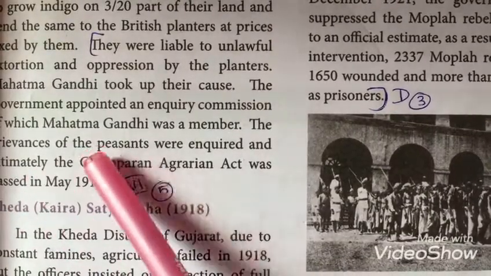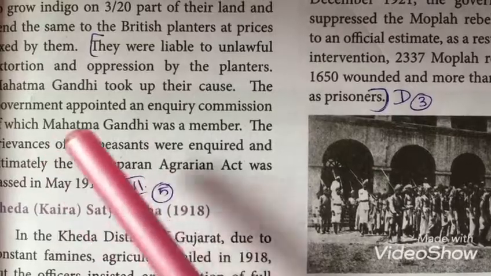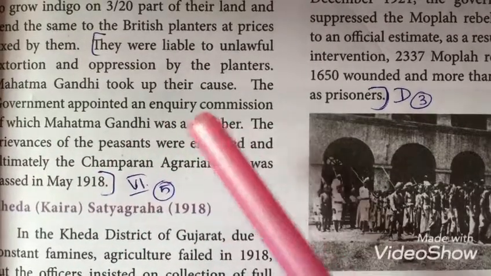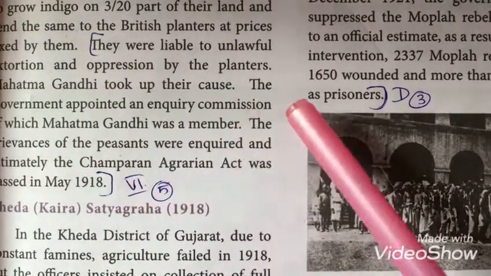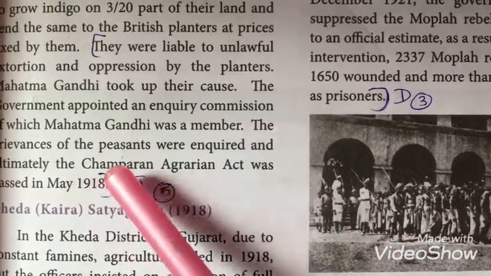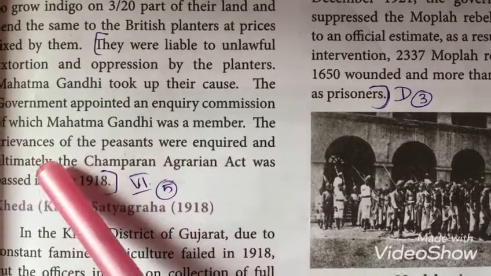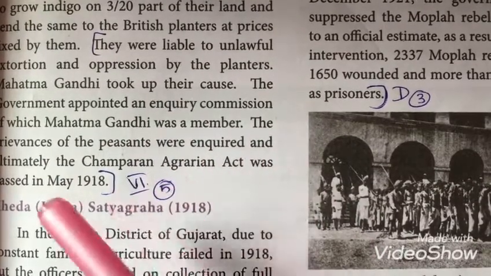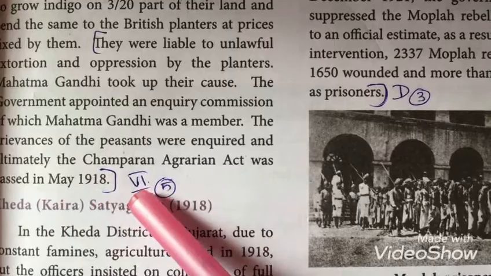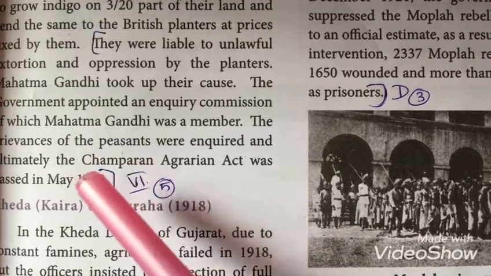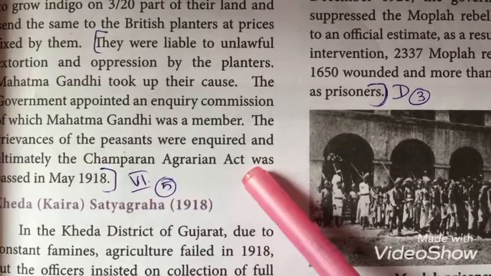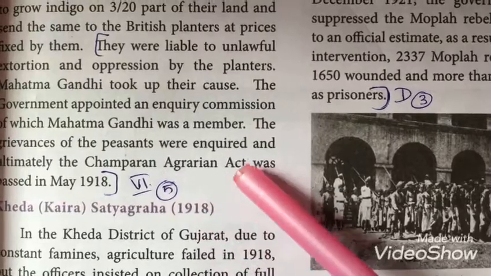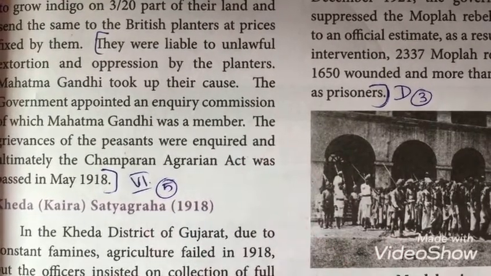To solve the problem, the government appointed an inquiry commission, and Gandhiji was a member of that commission. The grievances of the peasants, that is the problems of the farmers, were inquired into, and they passed an act in May 1918. The act was called the Champaran Agrarian Act. So after that, the problems of the farmers were cleared.